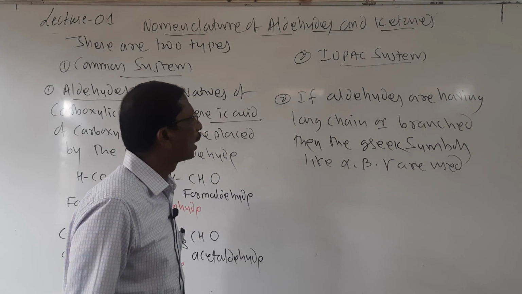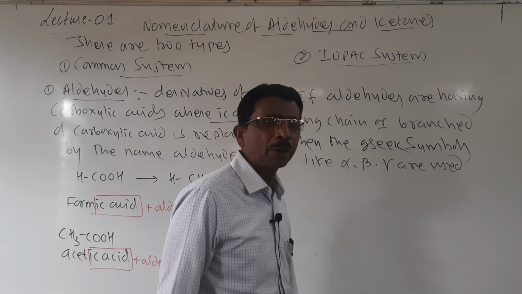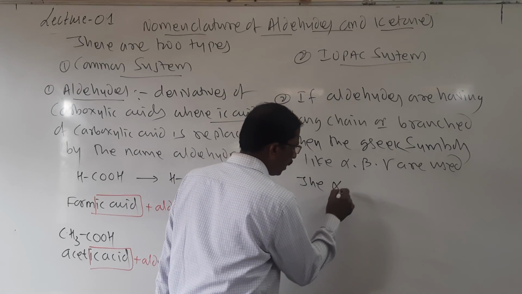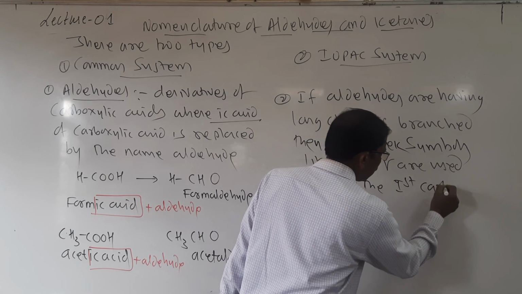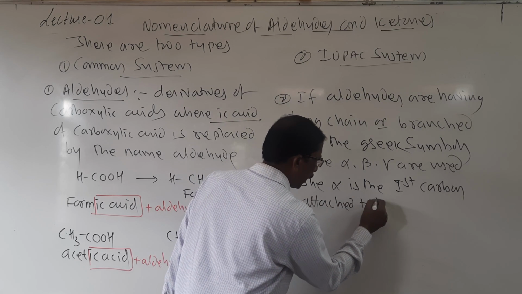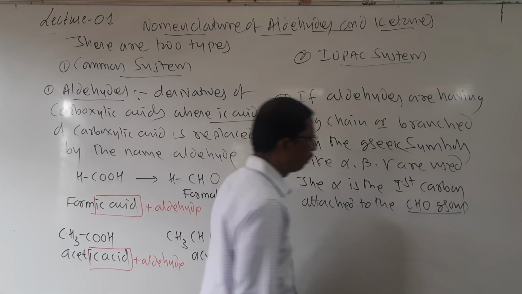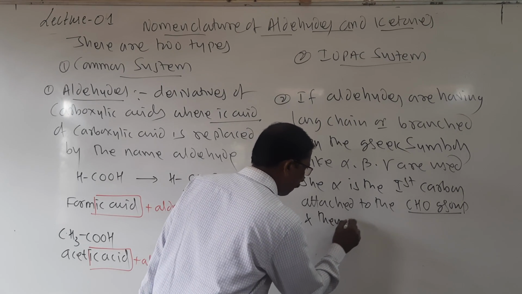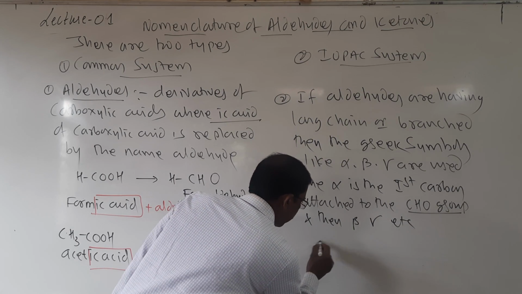So how is it used? The alpha is the first carbon attached to the CHO group, the aldehyde group, and then beta, gamma, etc. Look here students, I will show here.